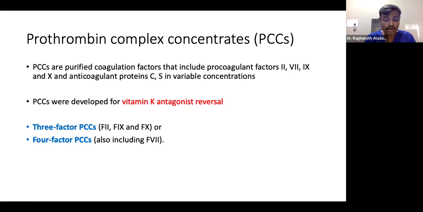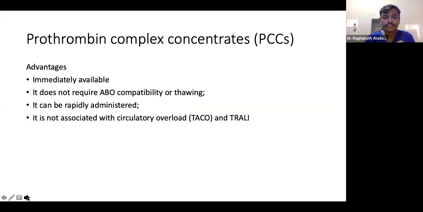Basically, it is developed for vitamin K antagonist reversal. That is the basic idea: to reverse this vitamin K antagonist, like acenocoumarol, warfarin reversal. They have to use PCC. That is how it was developed actually.